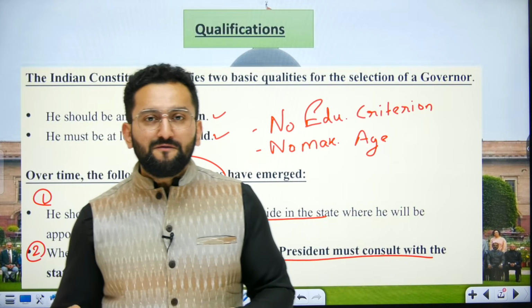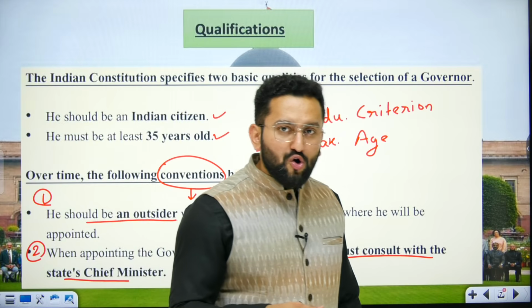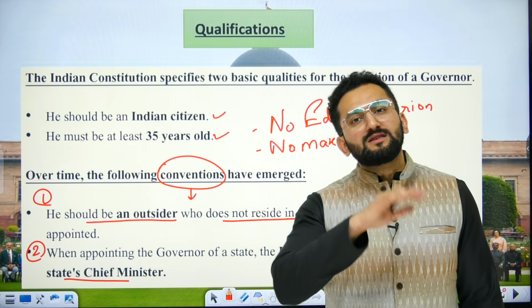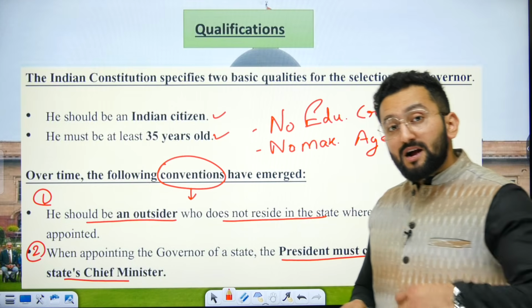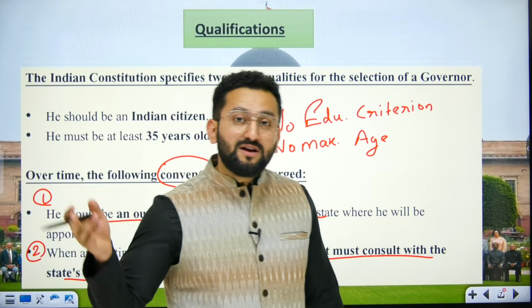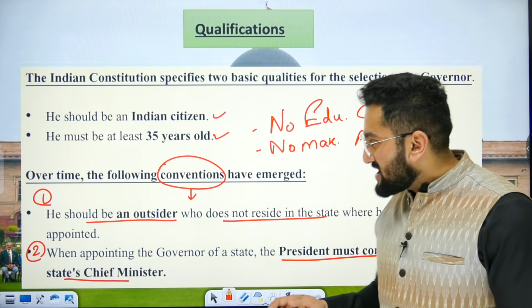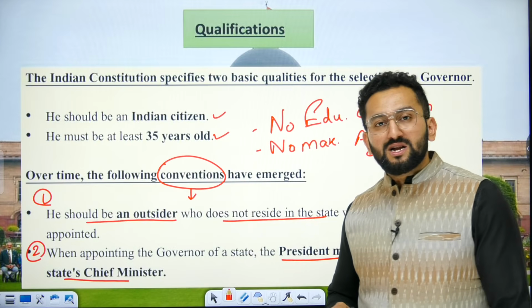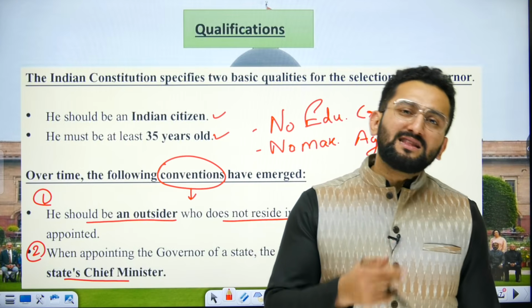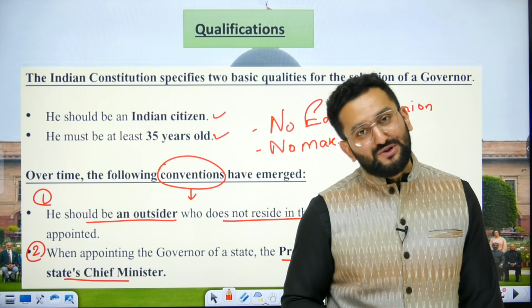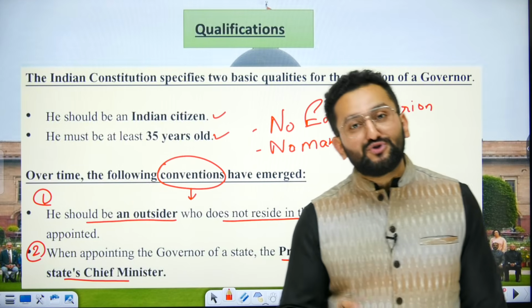Most of his active political life he was residing in Lucknow, UP, yet he was appointed as governor of Rajasthan. The governor of UP was a seasoned politician in Gujarat. The logic is that if a person from outside is appointed in the state, it is less likely that the person will be considered a political person, because the governor's position should be neutral.